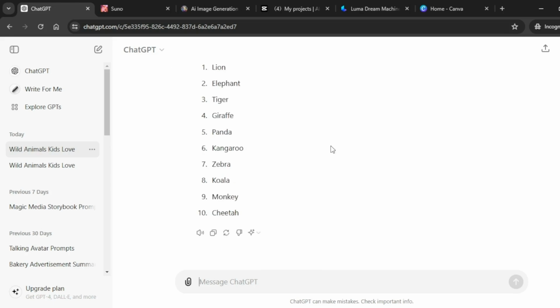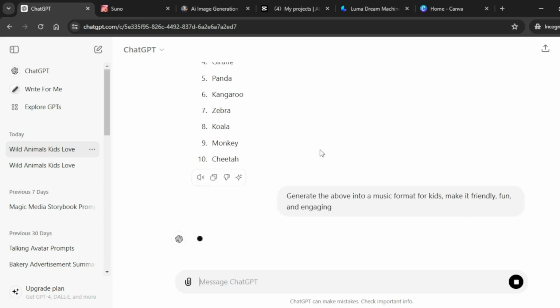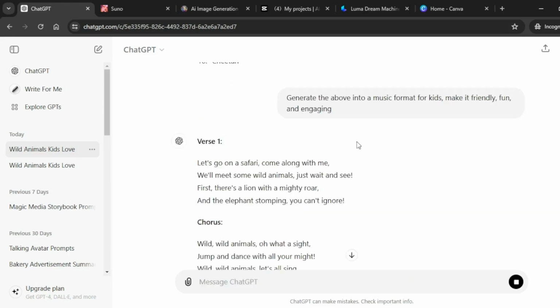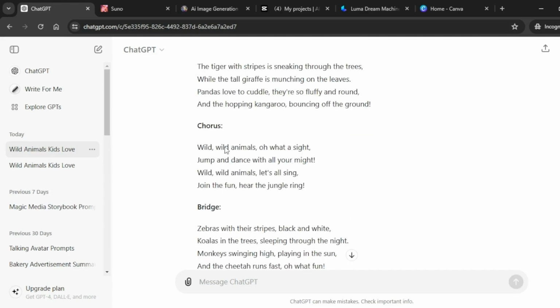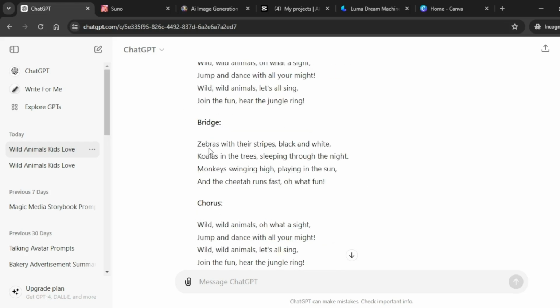The second step is to generate the lyrics for our song, and to do that again you're going to type the following prompt on ChatGPT: generate the above into a music format for kids, make it friendly, fun and engaging, and hit enter. ChatGPT has gone ahead to generate beautiful lyrics for our song. It's generated a total of 2 verses and choruses together with a bridge.